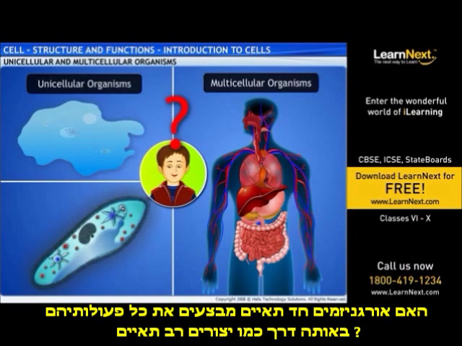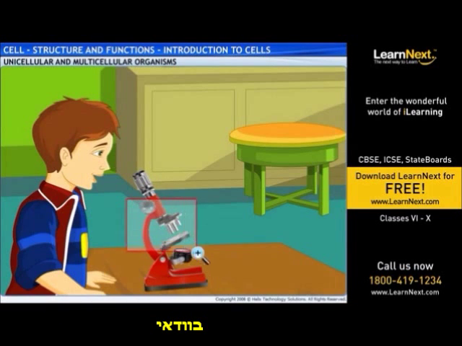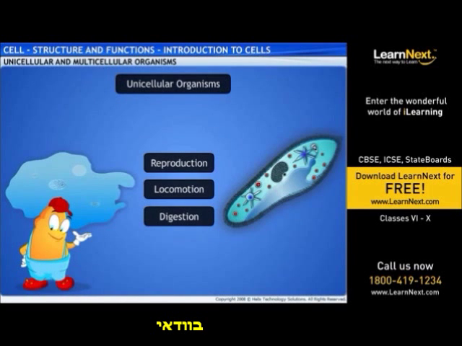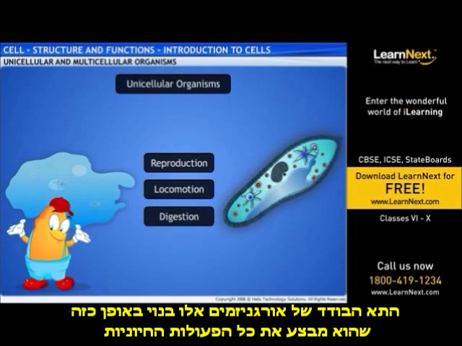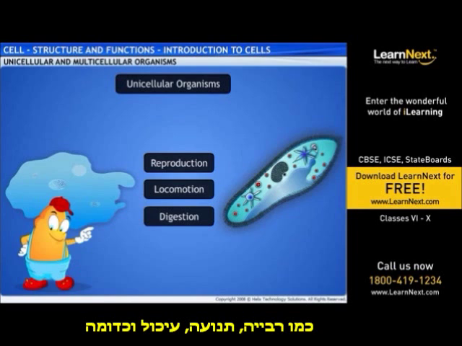Do organisms with a single cell perform all the activities in the same way as multicellular organisms do? Sure, they do. The single cell in these organisms is built in such a way that it performs all its vital activities, like reproduction, locomotion, digestion, and so on.